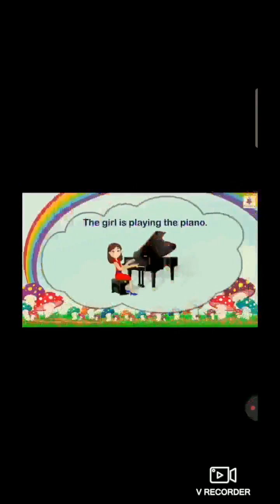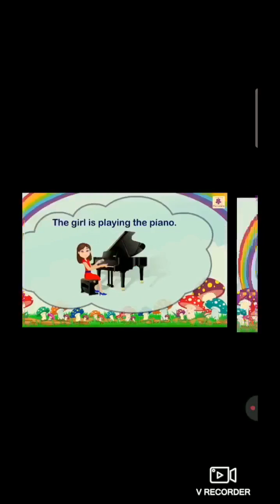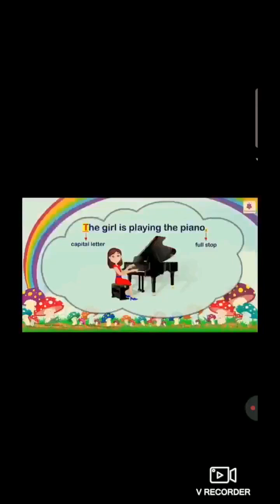Look at the following sentence. The girl is playing the piano. Now, students, notice the beginning and the end of the sentence. As you can see here, the word "The" starts with a capital letter, because it is the first word in the sentence.